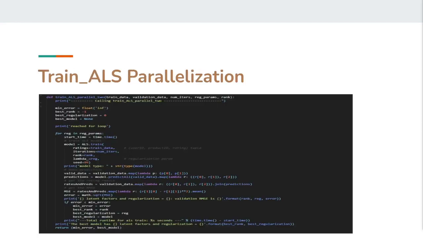The image below shows the version of the trainALS function that is called by separate threads. Instead of taking an entire array of rank values, it now accepts a single rank value. Each thread maps a rank value to a function call of this train_ALS_parallel_2 function, and still loops through the regularization values. The rest of the function remains the same, and the function returns a tuple of the best model with that mapped rank value and its error value. When it returns back to the main function, it then finds the best model of the returned models.